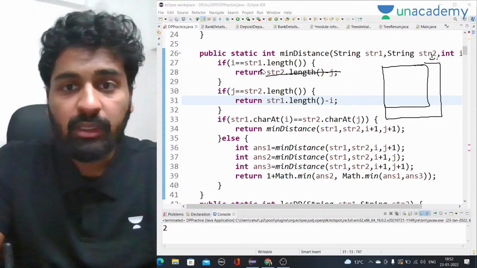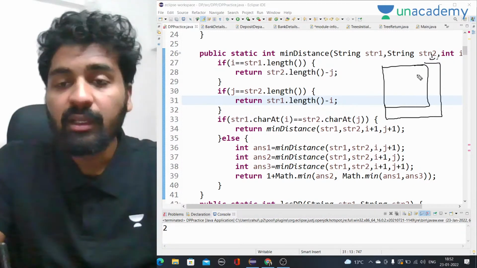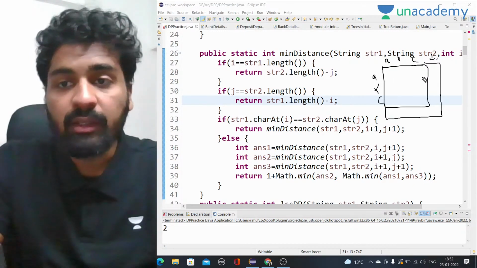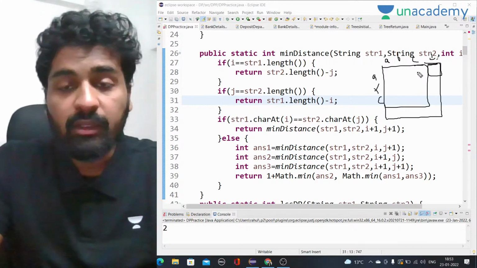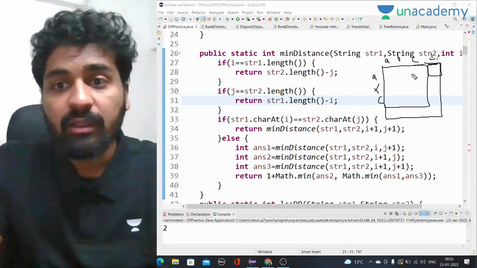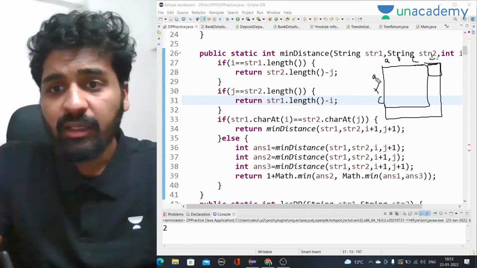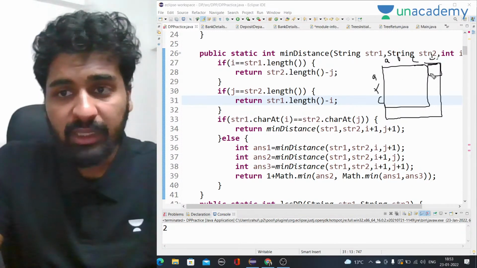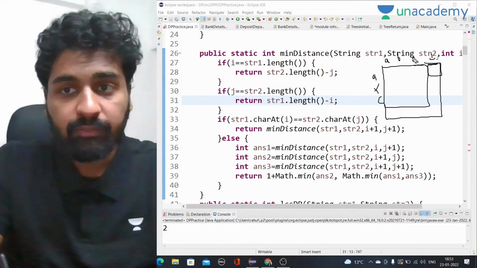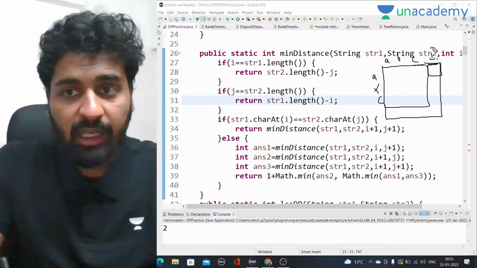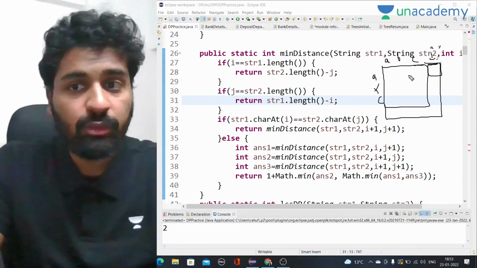What does that mean? Let's say this is ABC and this is AXC, and we are here. If this would have been A only, and this is ABC, and we are at the empty string now, the last string for this string. Now this is only A.